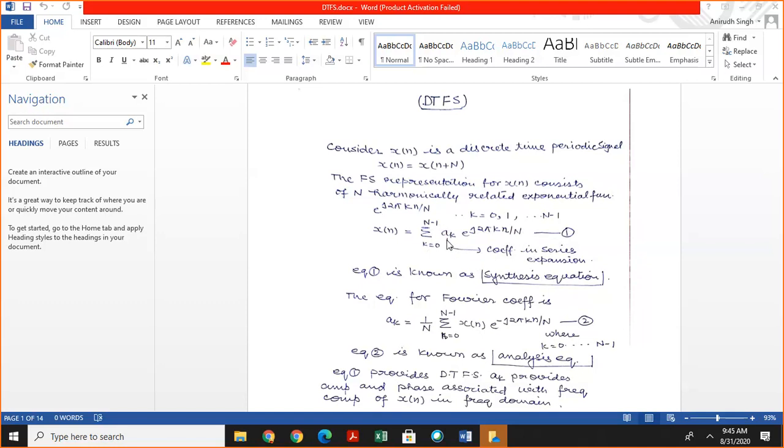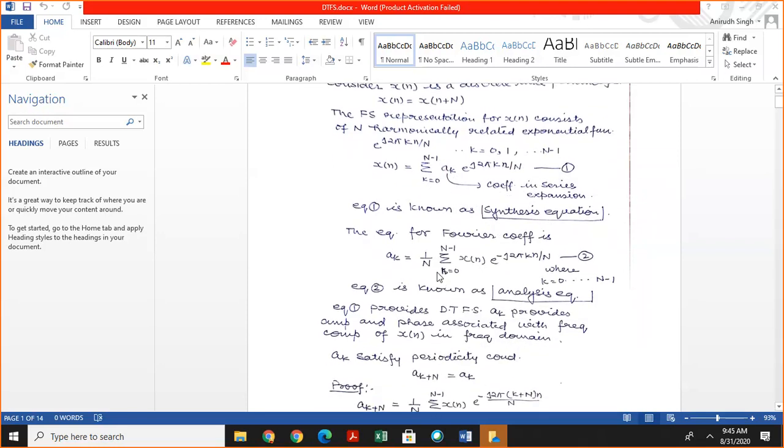In this equation, ak is known as the coefficient of Fourier series. Why is this equation known as the synthesis equation? Because x of n is synthesized by this equation, by the Fourier coefficients ak. So this is known as the synthesis equation.